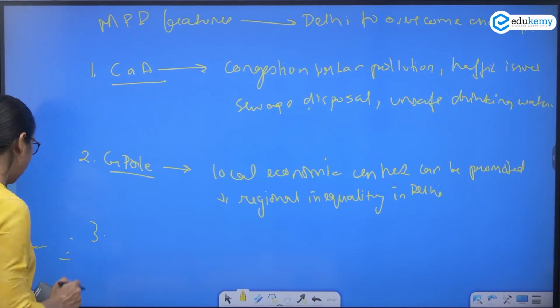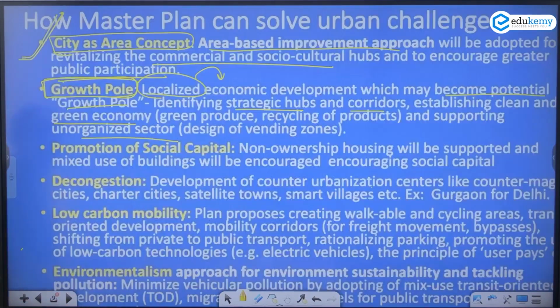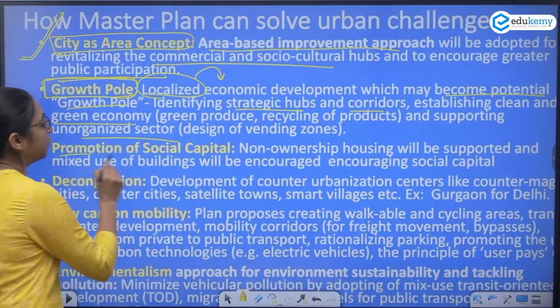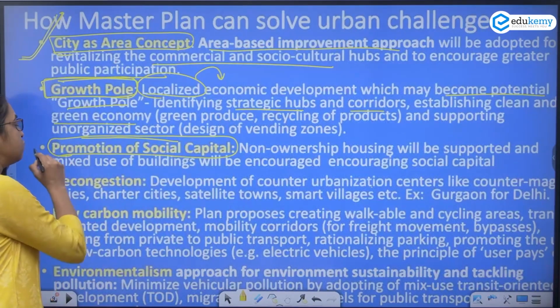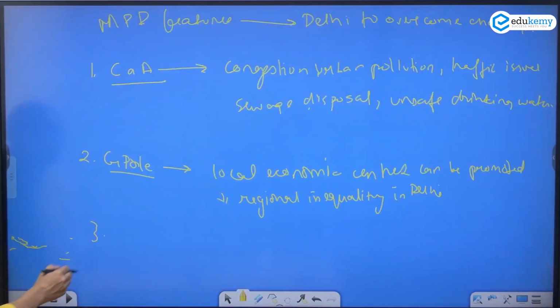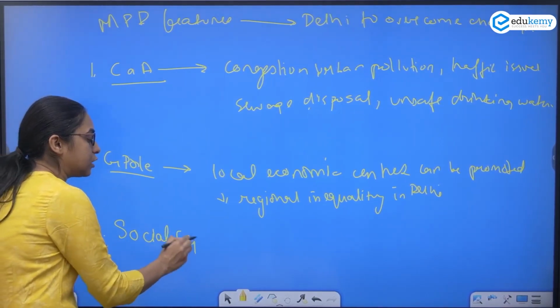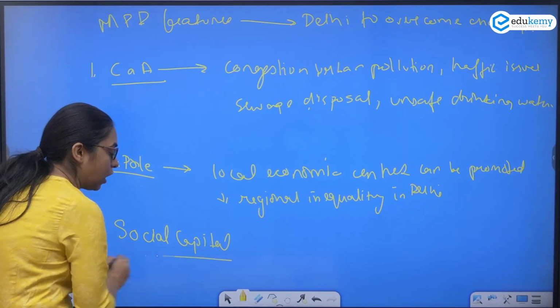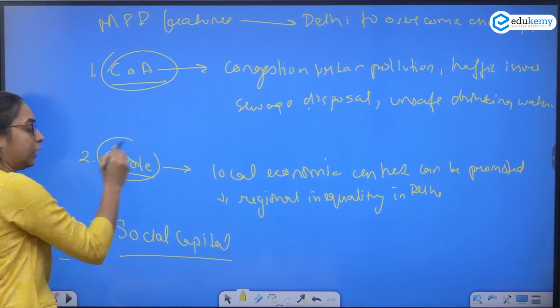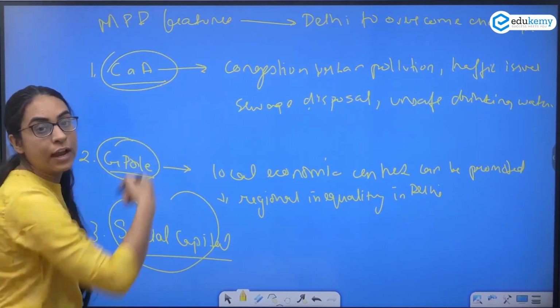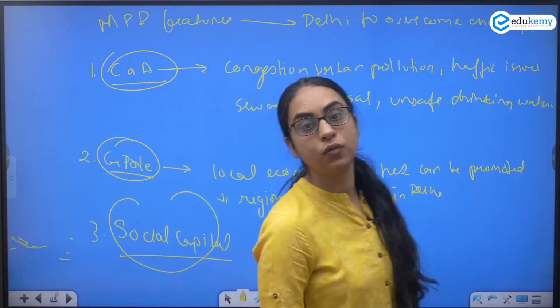The third factor is about the promotion of social capital. One of the most important things that the model acknowledges is social capital. Look how we are using geographical terms and fitting them according to the demand of the question.